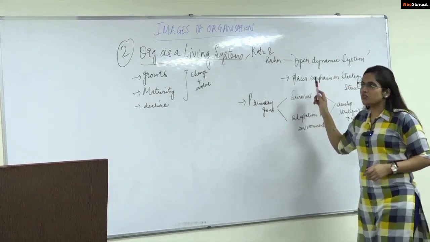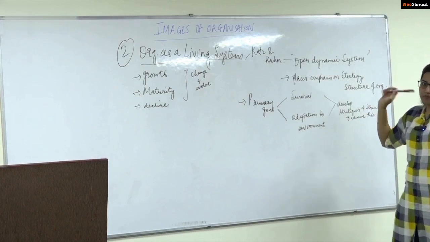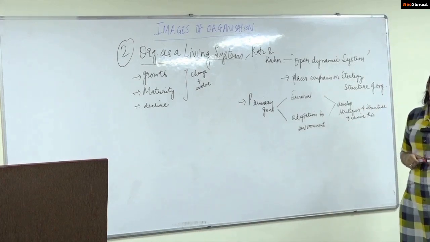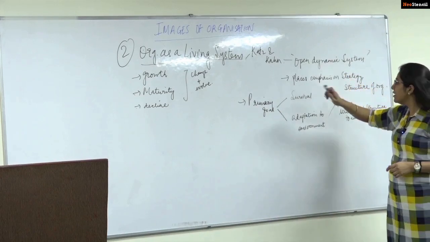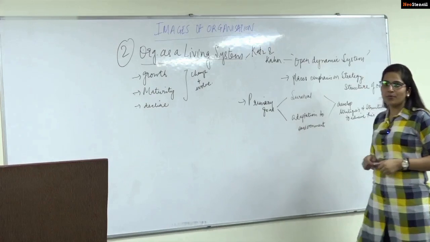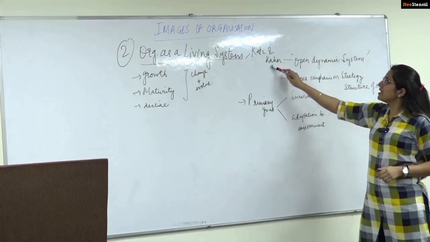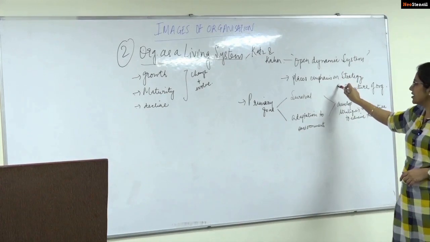Now, the theorist we are covering, Katz-Kahn, says open dynamic system. We know how it is an open dynamic system, so we shall not go into all those aspects of system, dynamic and open. But here is another aspect I shall ask you to incorporate in your notes: Katz-Kahn, by stating this, has provided a life system perspective to the organization.